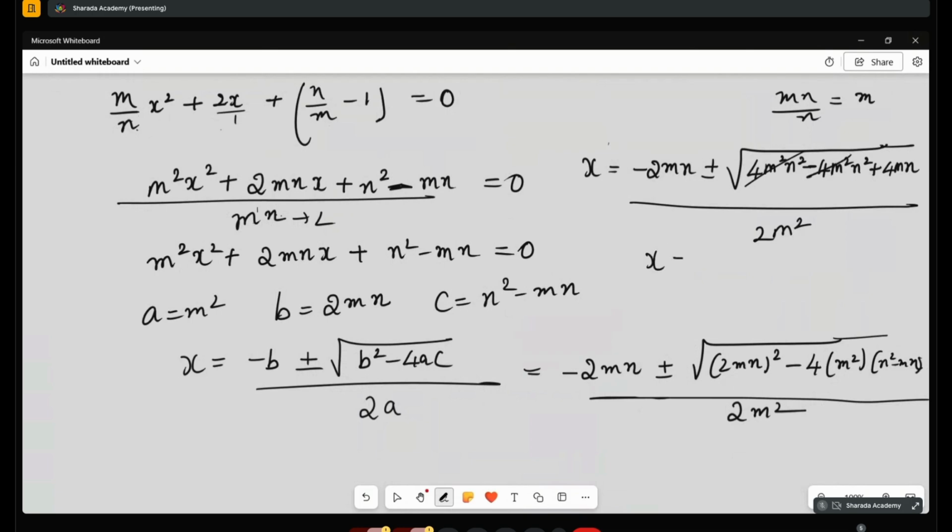So x is equal to minus 2mn plus or minus root of 4m³n, divided by 2m².